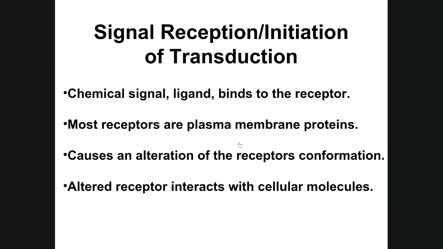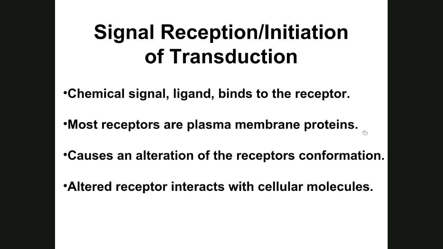So, signal reception and initiation of the transduction pathway. We have several words for the messenger molecule: chemical signal, messenger molecule, or ligand, all the same thing. It binds to the receptor in the membrane, the protein receptor. Most receptors are plasma membrane proteins; just accept them as being membrane proteins.